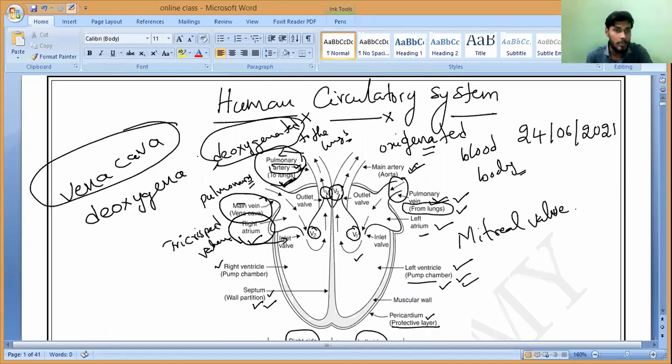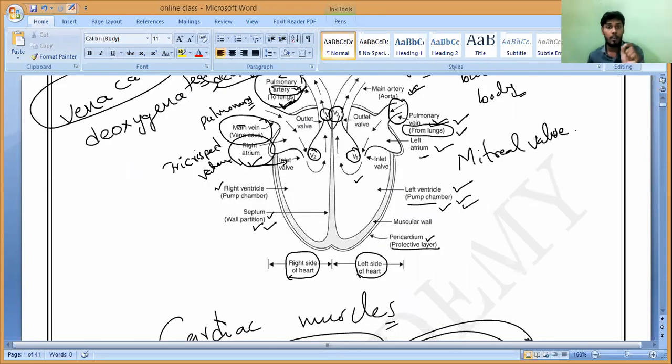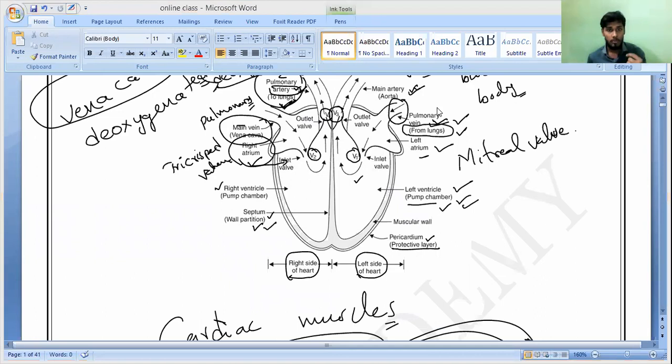Any doubt, anybody, please ask me. You have to be very clear in this. If you have any doubt, because there are so many new words, so many scientific words, all of you have to ask me. So two vena cavas are present, the upper vena cava and the lower vena cava.